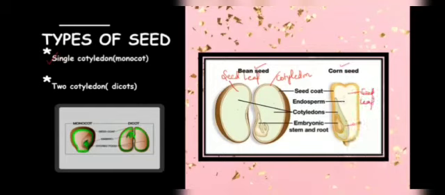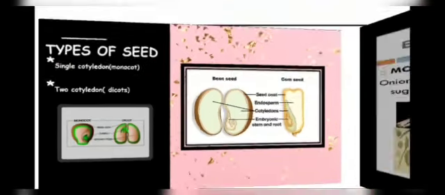And the plants having seeds with two cotyledons, two seed leaves, are called dicots.